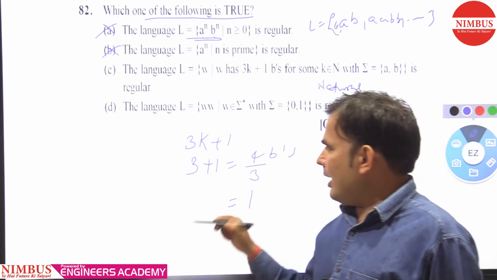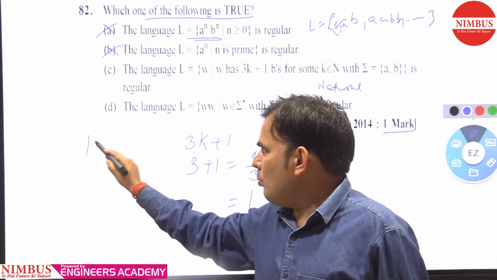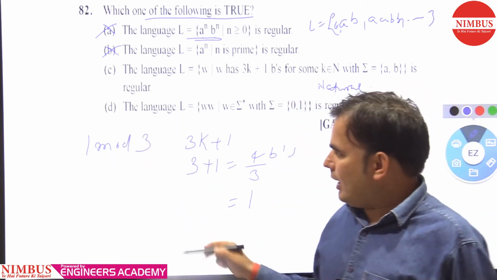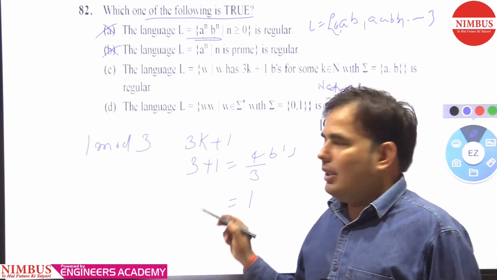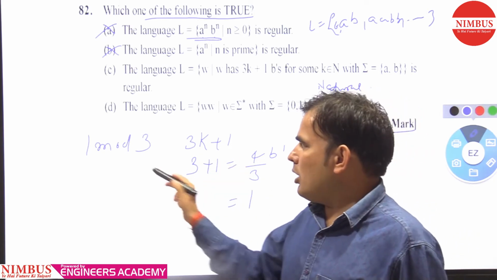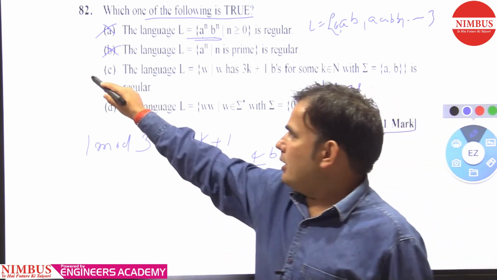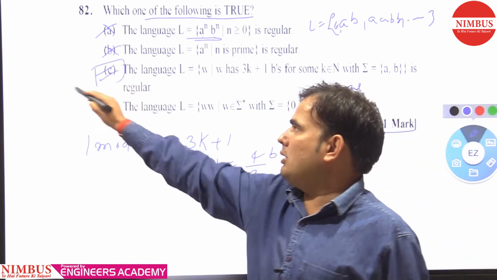So you can consider it in this form: 1 mod 3. When we divide the count of b's in any such string by 3, we get remainder 1. So this is definitely regular.